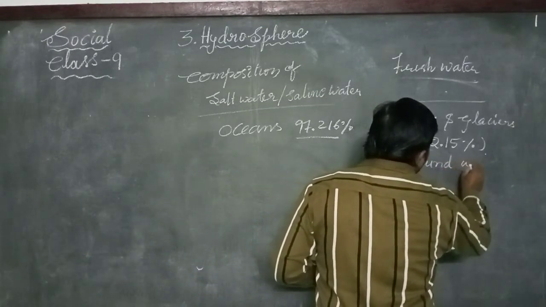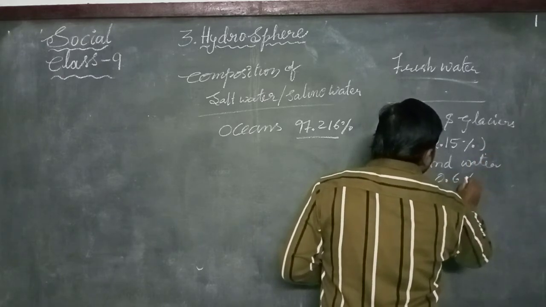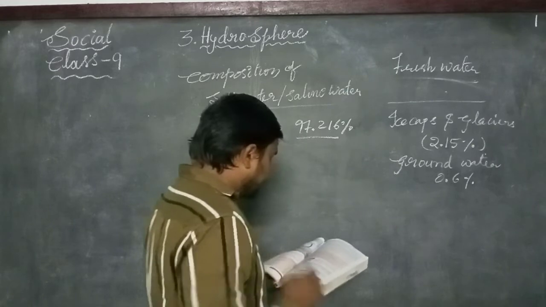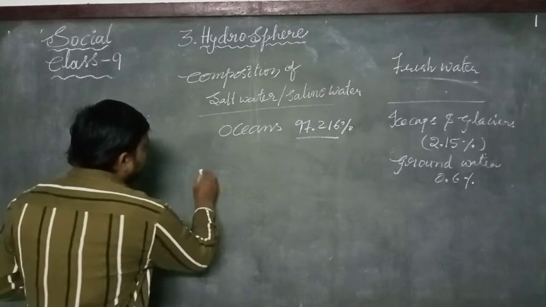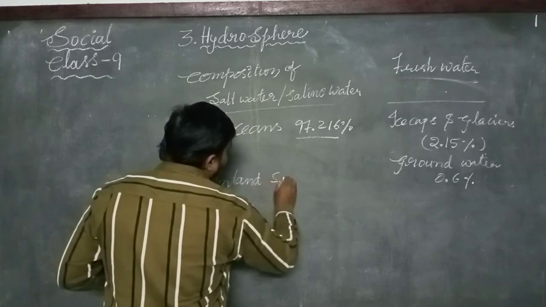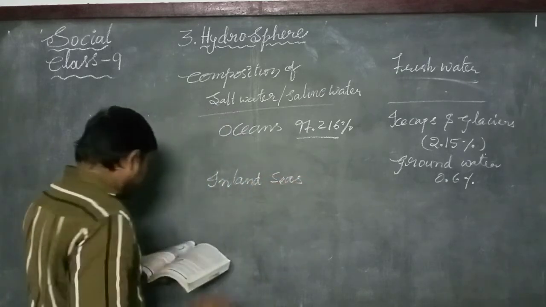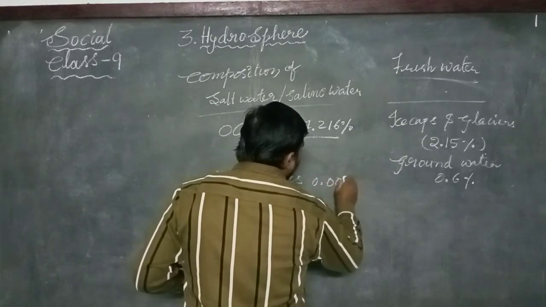Groundwater is about only 0.6%, and inland seas are about 0.089%.